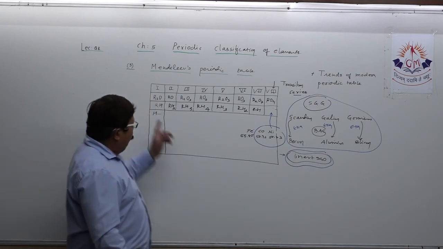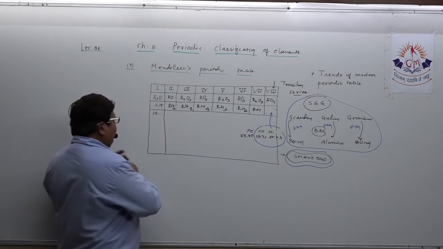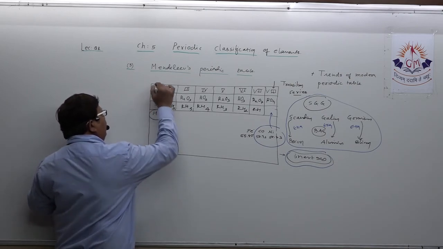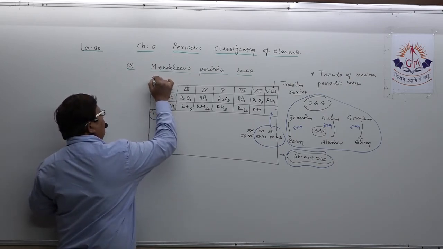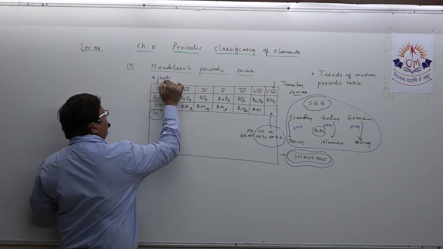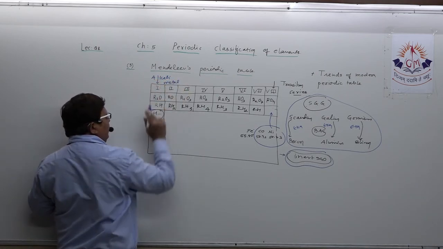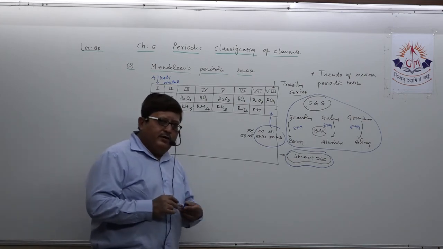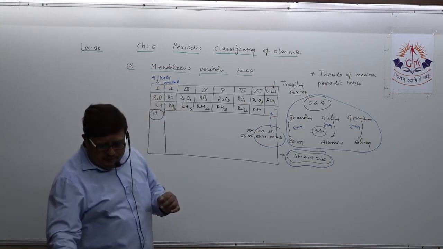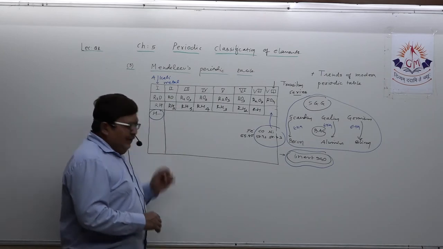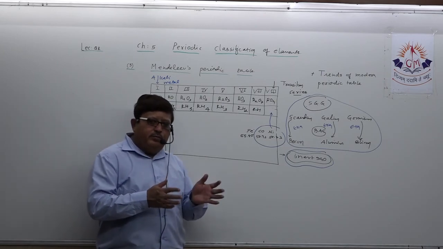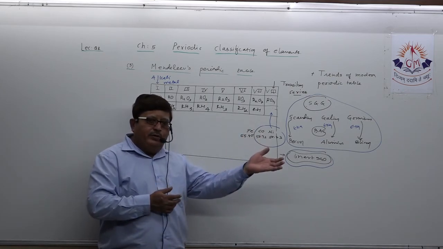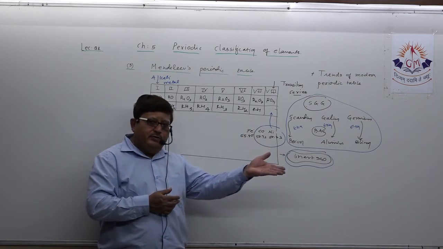Now suppose the limitation. So you just highlight this. I have kept hydrogen here. The first group is called alkali metal. Now, just try to understand regarding hydrogen. Hydrogen has some properties similar to alkali metals and some properties similar to halogens.